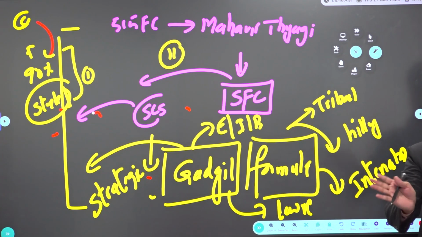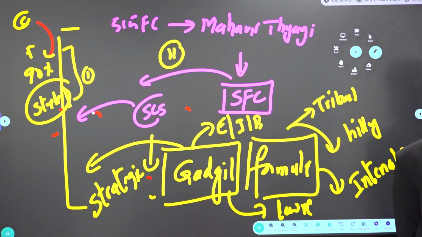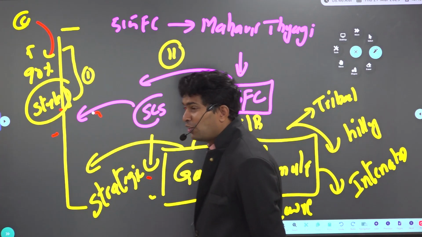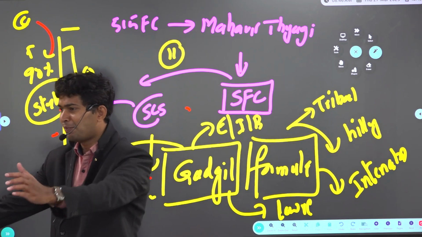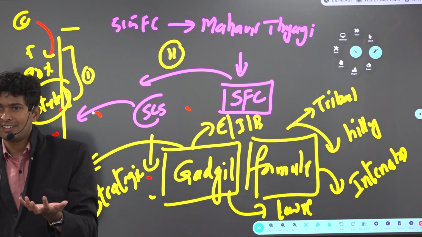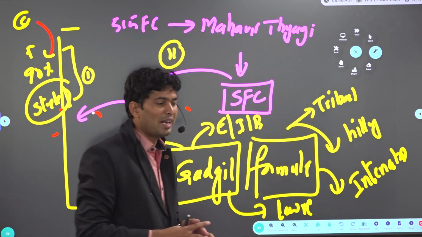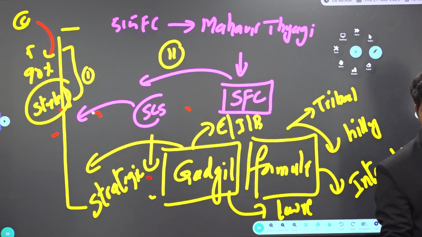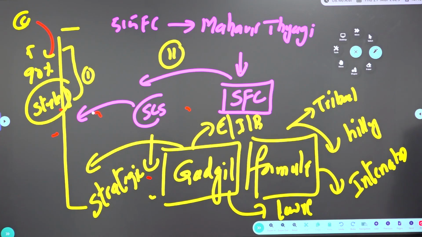See, the meaning of the statement is that special category status is a discretionary power of the center. So they're using it for vote bank politics. Unfortunate. But the ruling party does not have an absolute majority, so there is coalition support from TDP and Janata Dal United. That's the reason they're pressuring the center and getting as many funds as possible. Of course, you should grab the chance when you get it. So this is the idea.